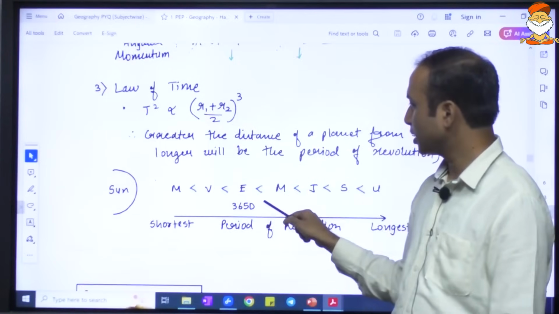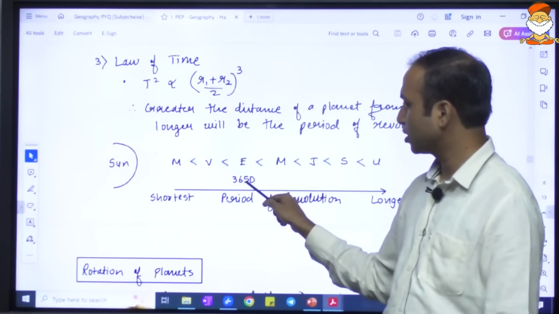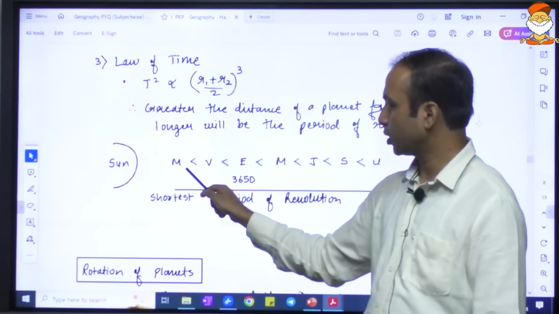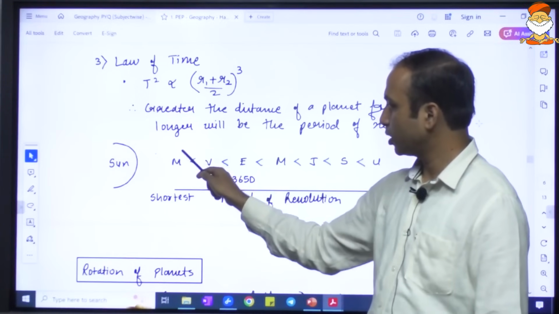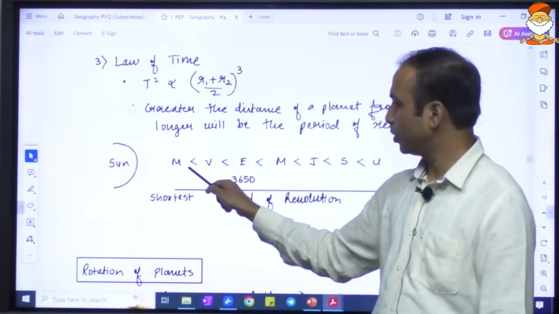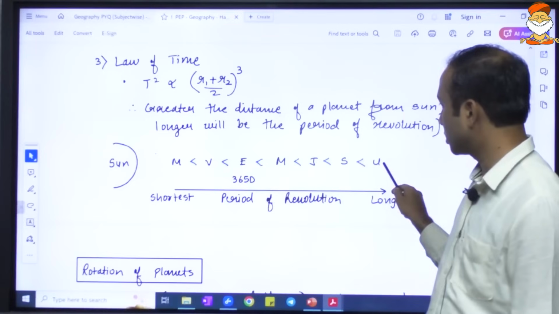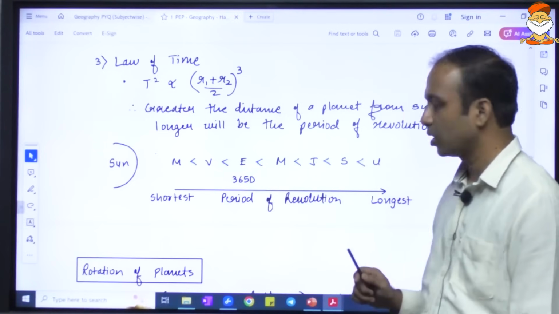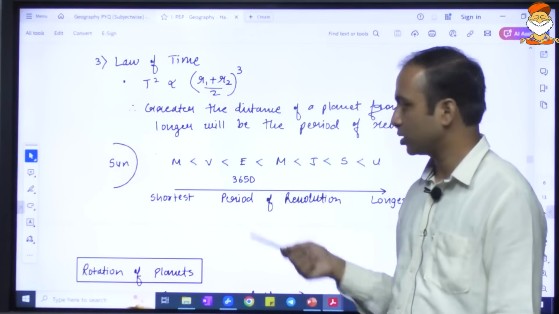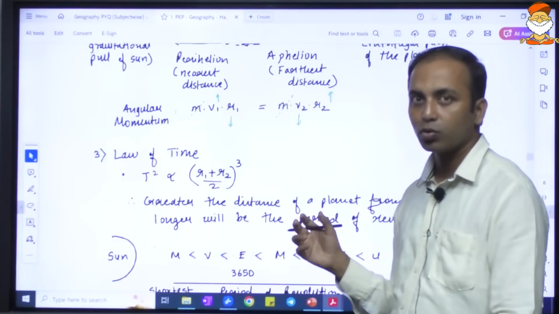Here Earth takes 365 days. Lesser will be taken by Venus, much less by Mercury. So in terms of revolution, Mercury will have the shortest duration, followed by Venus, Earth, Mars, Jupiter, Saturn, Uranus and Neptune. Of course Neptune is also there. The further the planet, the longer the revolution. But when it comes to rotation, there is no uniformity.